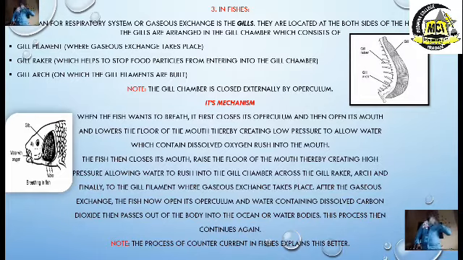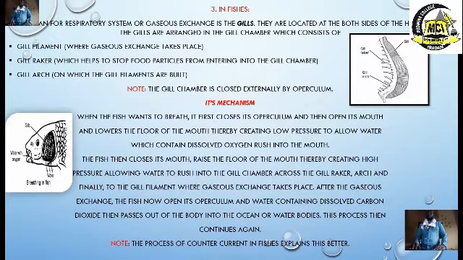This high pressure now forces water to move to the gill chamber. Then across what? The gill raker. It is going to pass through the gill raker. You already know the function of the gill raker. We say it helps to separate food particles and water from entering into the gill chamber. And then the water will pass through the gill raker to the gill arch and finally to the gill filament. What is the function of the gill filament? We say gaseous exchange takes place. And then oxygen will now move around the body. Then carbon dioxide will be released out.